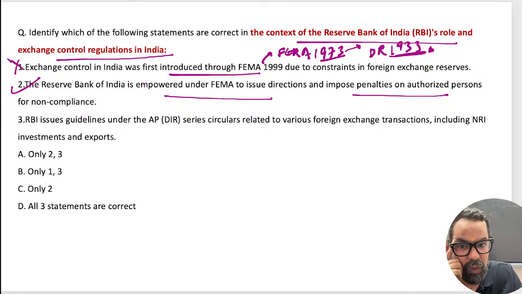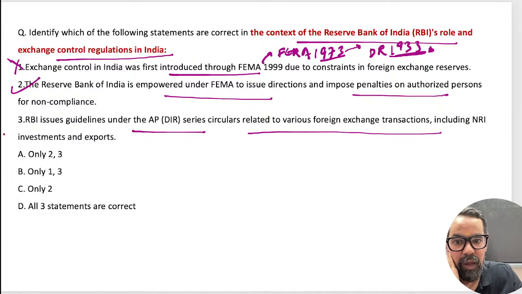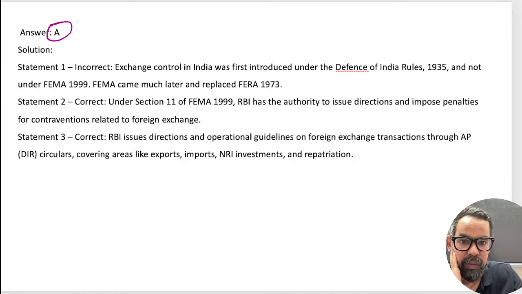Now it got shifted to a civil wrong. So basically earlier there was a non-bailable offence with imprisonment and others, but now it is a civil wrong. RBI issues guidelines under the AP or DIR circulars related to updates and others. So 2 and 3, A should be the right answer for this particular one, right?